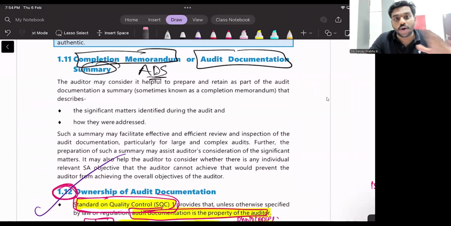What will be the size of the audit file? Every year they will have 10 to 12 bundles of audit file. It is not easy for an auditor to revise all these audit files before the next audit. So it is very important to maintain a summary of this audit documentation. This summarized version of audit documentation is called the audit documentation summary or completion memorandum.